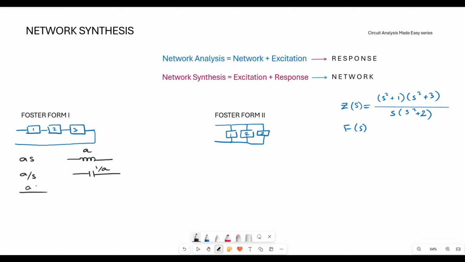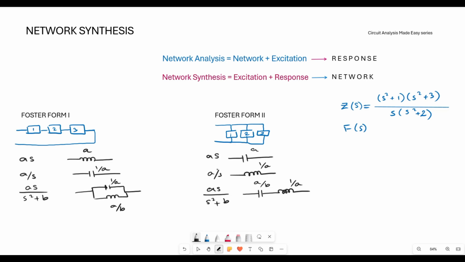Then if we have a function AS by S square plus B, which will be given by a form where the capacitance value is 1 by A and inductance value is A by B. Okay, so this is for Foster form 1. Similarly, we can determine for the Foster form 2. In AS, we have a capacitor, then we have an inductor, then we have a series combination.